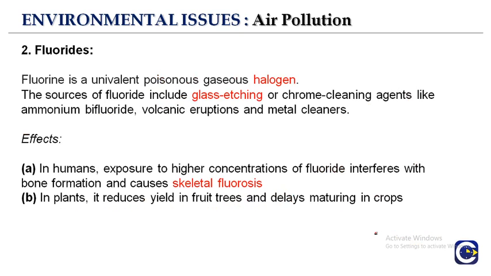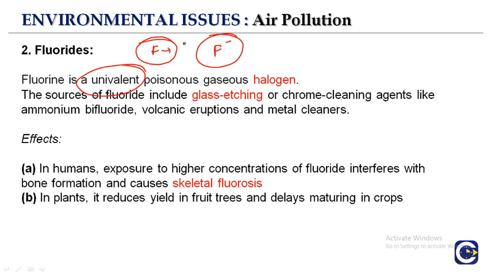Next is fluorides. Fluorine is univalent. What is the atomic number of fluorine? If we talk about the atomic number, fluorine can form F negative, that is fluoride, right?